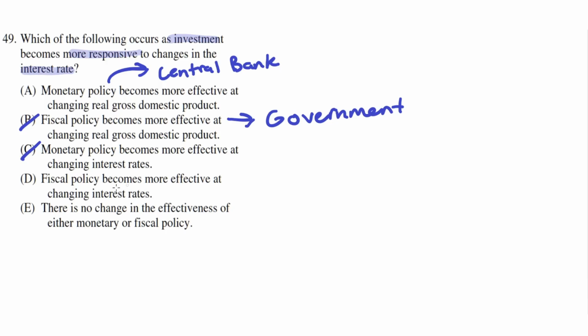D. Fiscal policy becomes more effective at changing interest rates. This is incorrect because once more these are government actions. So government actions don't influence interest rates. So D is incorrect.